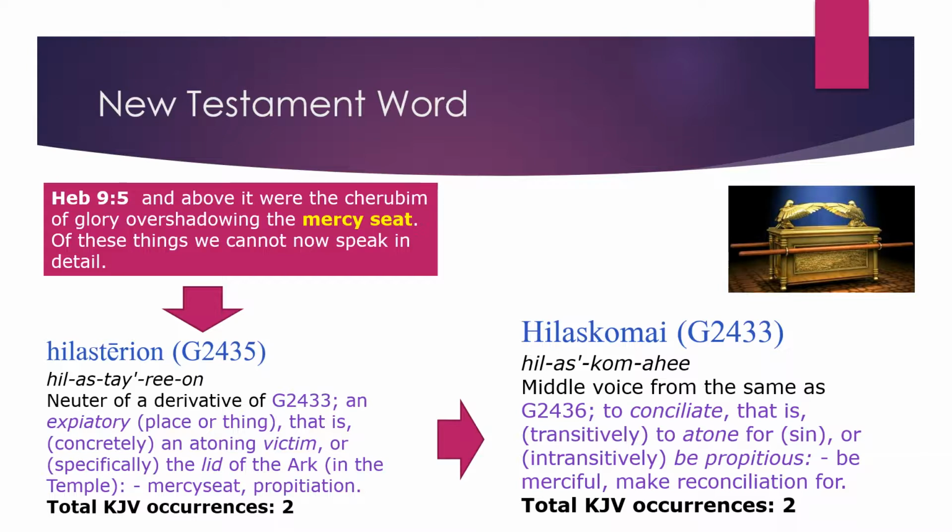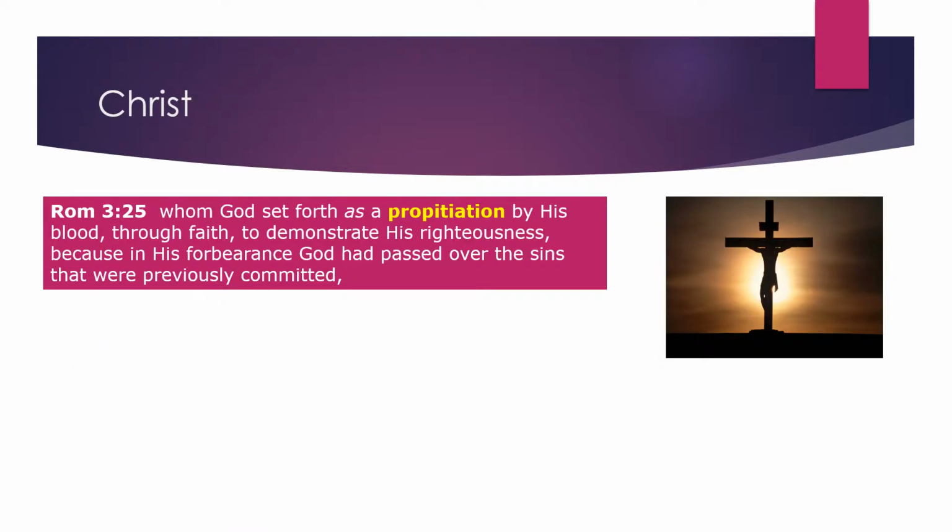Well, that might seem pretty boring so far, but what is neat is in our next slide, we see Christ. And in verses like Romans 3:25, we're told, "whom God set forth as a propitiation by his blood through faith to demonstrate his righteousness, because in his forbearance God had passed over the sins that were previously committed."